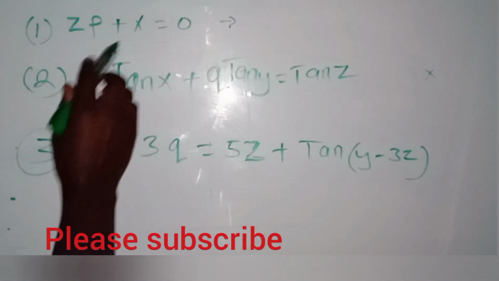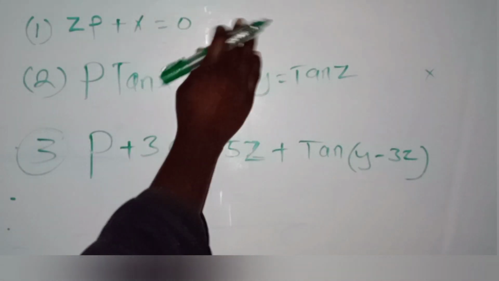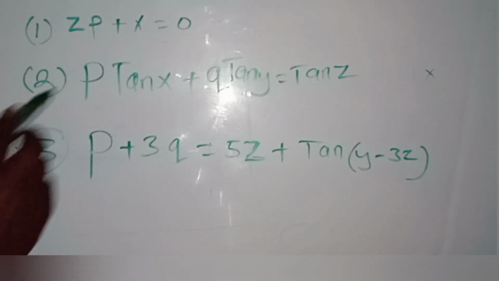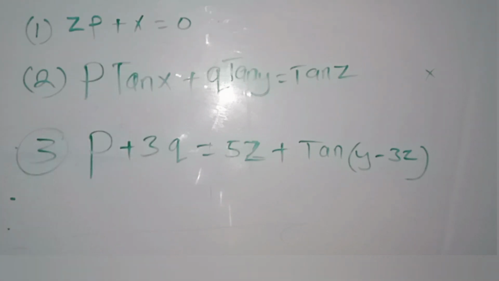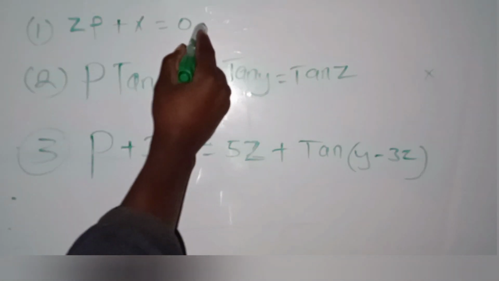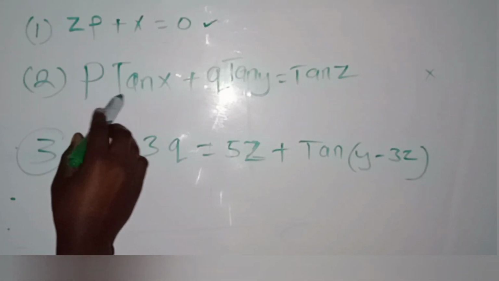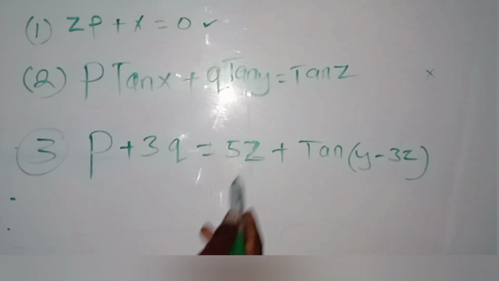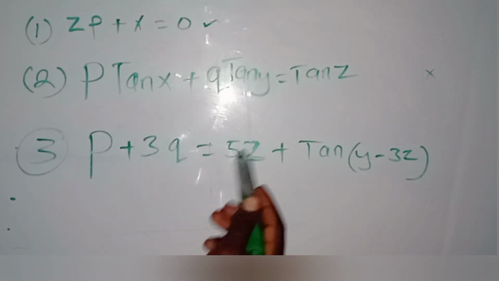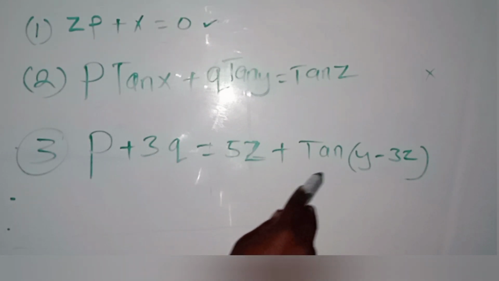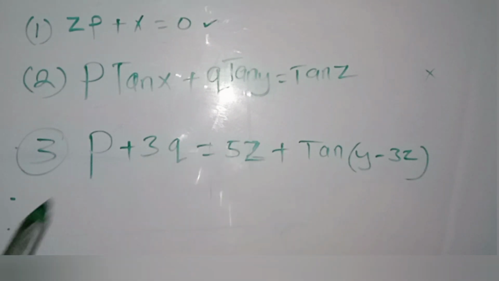Grouping method of solving linear P.D.E. Zp plus x is equal to 0. These are linear P.D.E.s of order 1. Then, p tan x plus q tan y is equal to tan z. Again, a linear P.D.E. of order 1. And p plus 3q is equal to 5z plus tan y minus 3z.